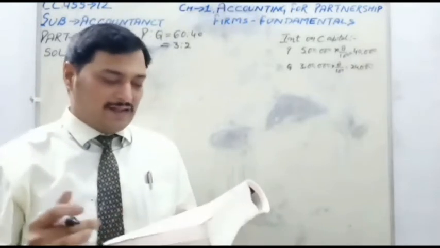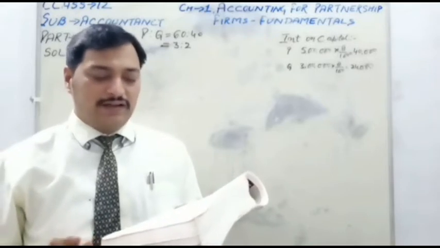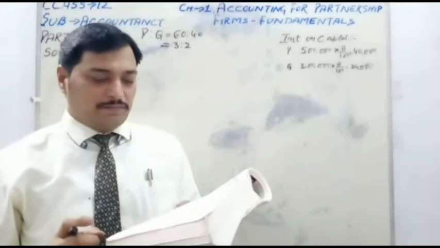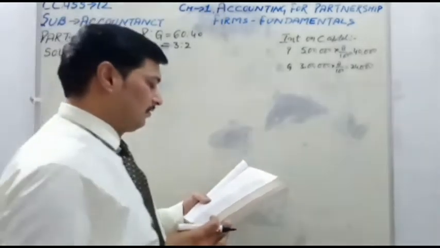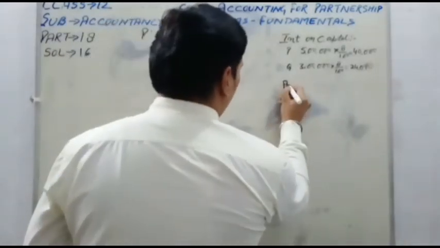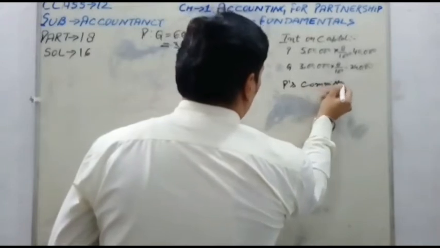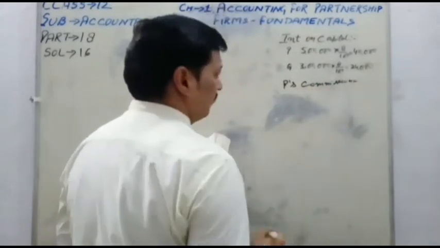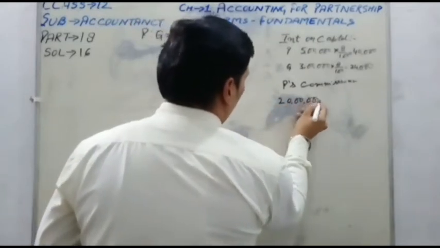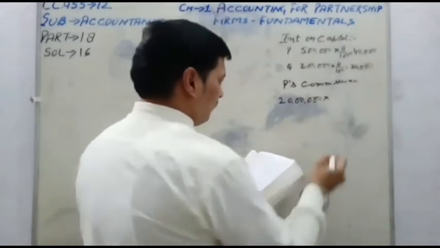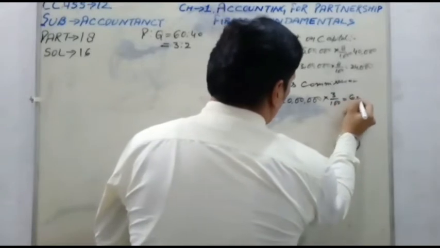So students, in the last para, drawings for the year were P 40,000 and Q 30,000. Turnover for the year was 20 lakh. So turnover is given, and now we will calculate P's commission. It is based on the turnover. Turnover is given in the question, 20 lakh, and the commission percentage is 3% on his turnover, which is equal to 60,000.